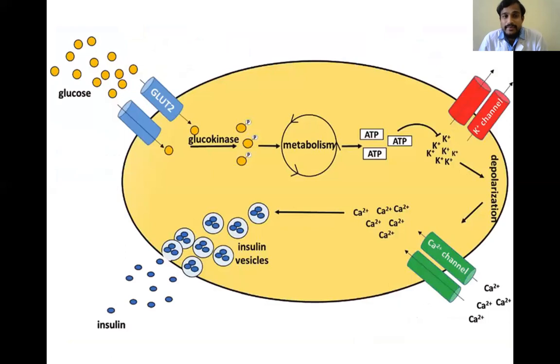In this picture you can see it enters the pancreatic cell, and this leads to depolarization and insulin is released from the insulin vesicles of the beta cells of the pancreas. This insulin reaches all the cells of the body and makes glucose transporter 4 open.